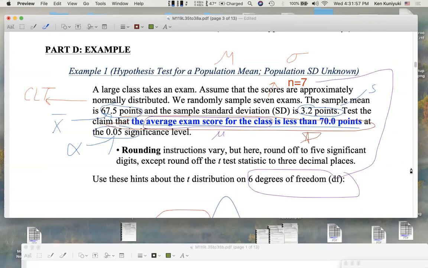And okay, so I see the sweating students. Igor gets these sample statistics. Okay, we run the hypothesis test.